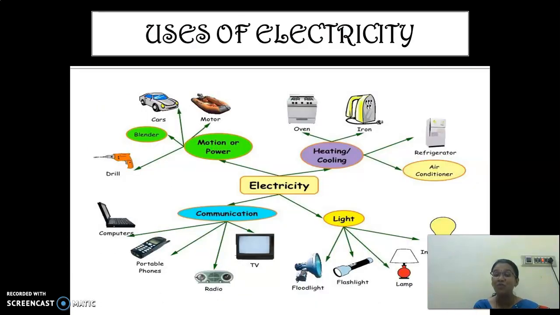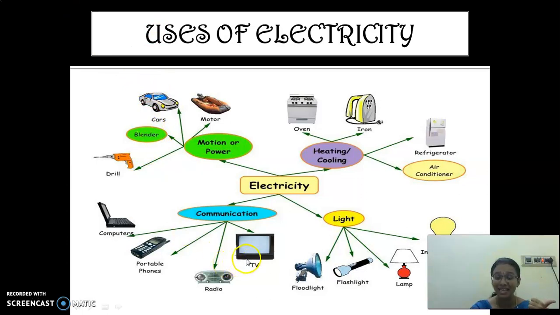And then, uses of electricity. What are all the uses of electricity? Motion or power. It is used in motors for lifting water in agricultural fields, and in some other motors also, and cars. And then drill, blender.